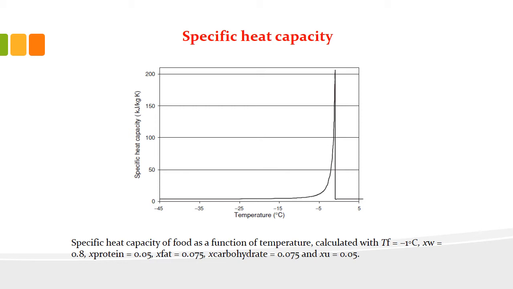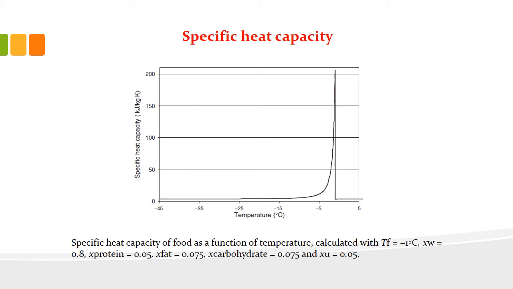When we plot the changes in specific heat capacity of that material with respect to temperature during freezing, you can see there is a sharp increase at the freezing point. The freezing point of this food material is -1 degree centigrade. At -1 degree centigrade, you can see there is a sharp increase in the specific heat capacity of the food material due to the release of latent heat of crystallization.